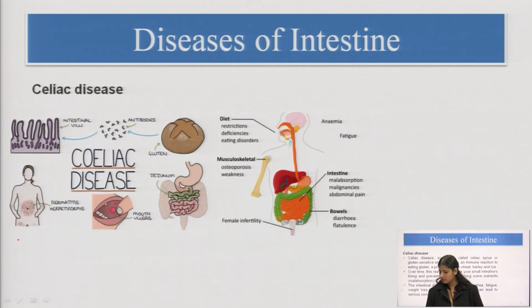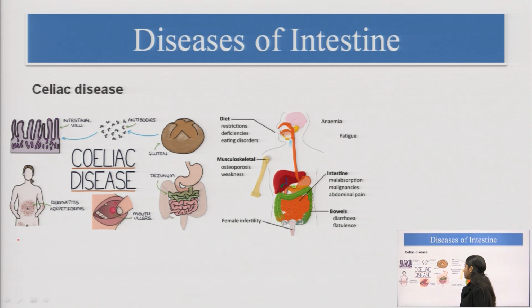Now, coming to celiac disease, there are some points written here. There are the intestinal villi, and there is gluten, which is present in wheat, barley, or any food material in which gluten is present. That gluten is the antigen. Against it, antibodies are formed, and these antibodies start to invade the intestinal villi.